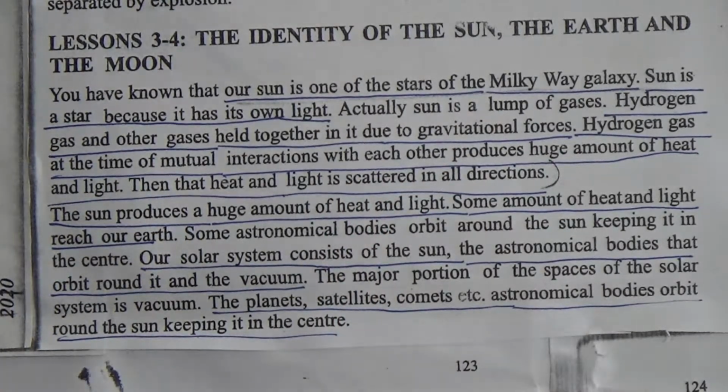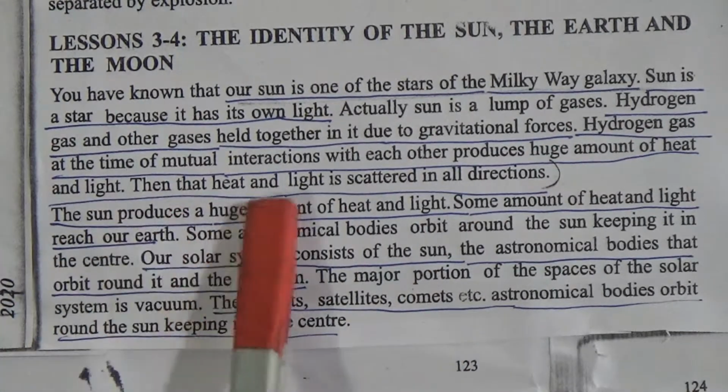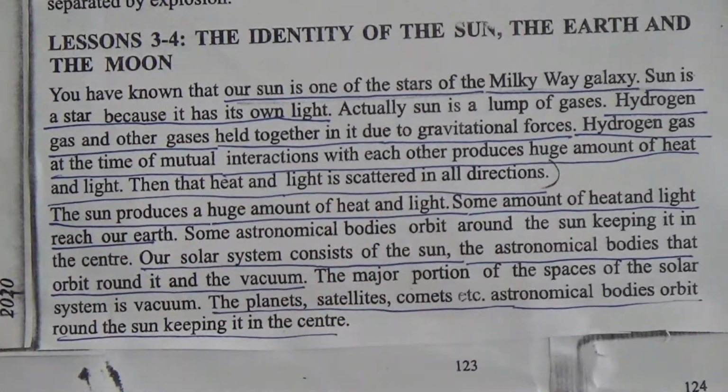So, how was the sun created? The sun is a star, and it has its own light. In the sun there is a huge amount of hydrogen gas. When these hydrogen gas particles interact with each other, they produce a huge amount of heat and light. Then the heat and light is scattered in all directions.